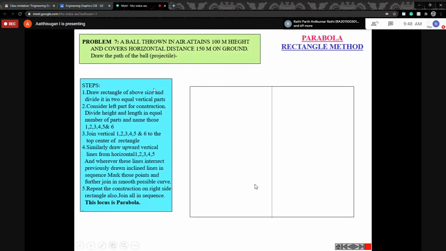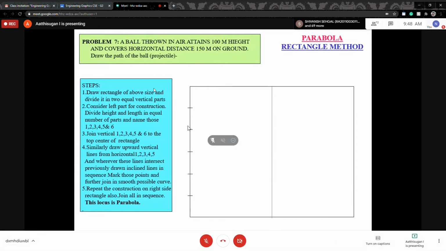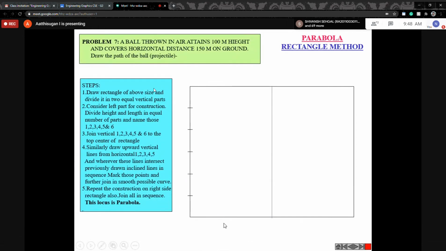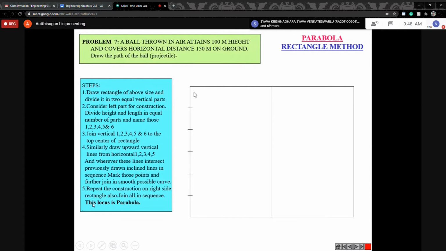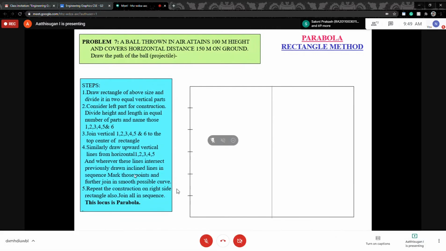Next, the same step: dividing this portion. I divide this 80 into some equal parts. In this case I divided it into 1, 2, 3, 4, 5, 6, six equal parts. You can divide into 6, or 5, or 8, as you wish. But remember, whatever number you divide this side into, it should be equal here also. So take one half. In the previous case I discussed one quadrant, here I discuss only one half. So the vertical line is divided here into 6 equal parts.